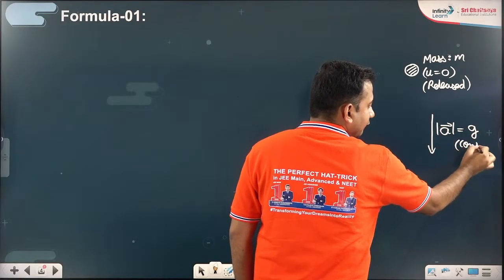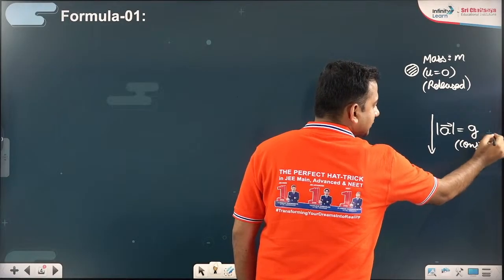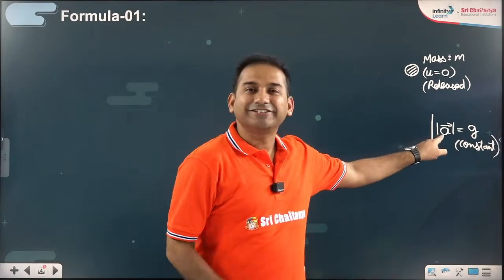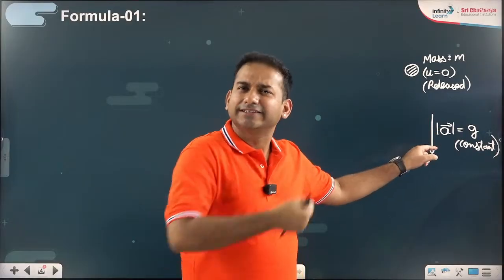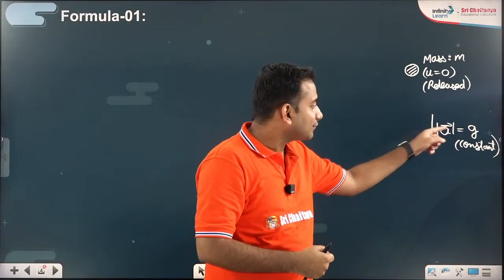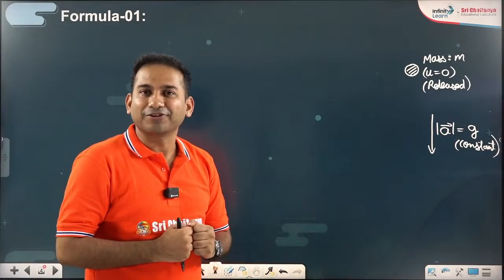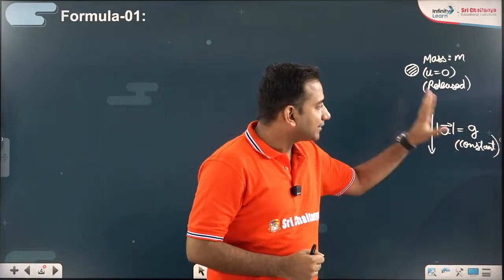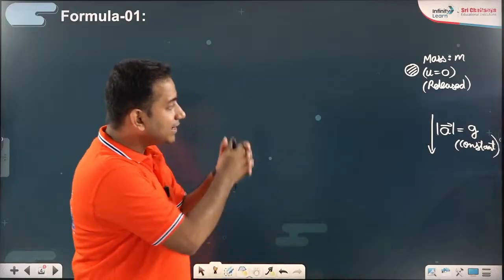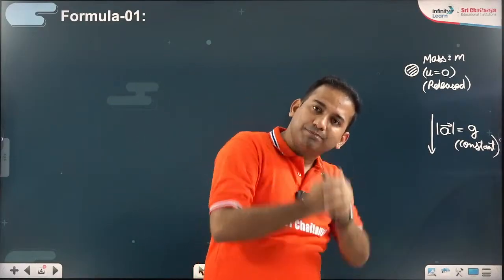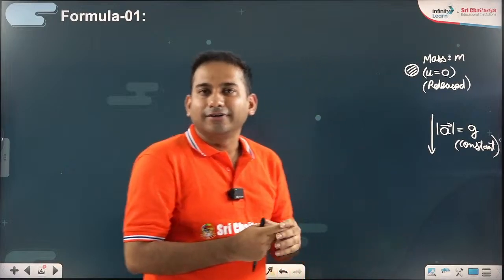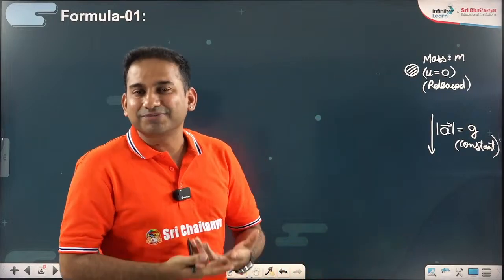The acceleration vector's magnitude is g, constant. Why are you not writing minus g, sir? Because I am writing here the magnitude. Minus was only telling the direction downwards, which we have already taken into account. So the acceleration vector's magnitude is g, constantly acting downwards. Just feel it as a ball which you are constantly pulling down. Right now, gravity is responsible for pulling it down.